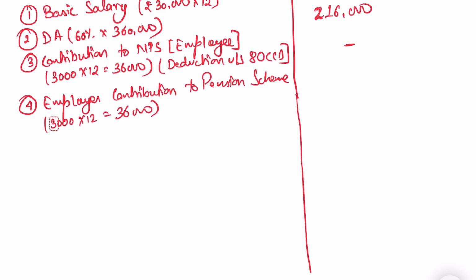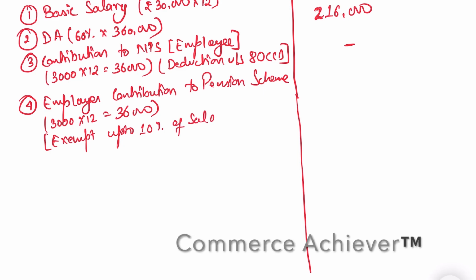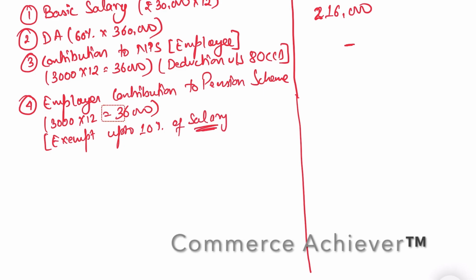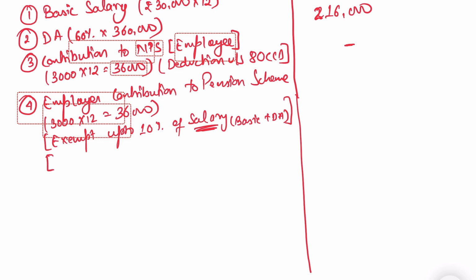So is it taxable or not? So let's see. It's a provision of exemption which is exempt up to 10% of salary. So it is very important to understand what salary denotes here. So the salary is the basic plus DA, right? So when we see the basic and DA, we have 3,60,000